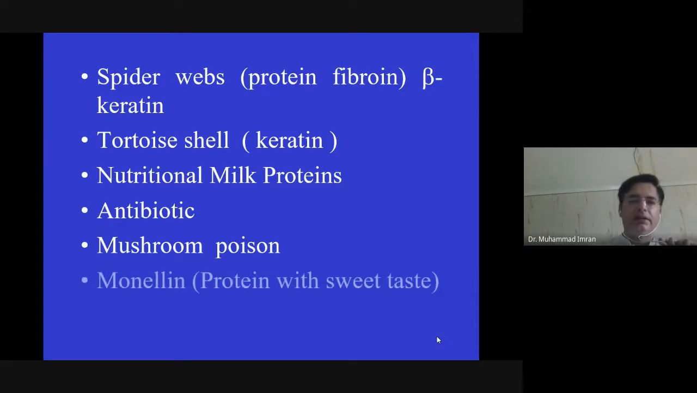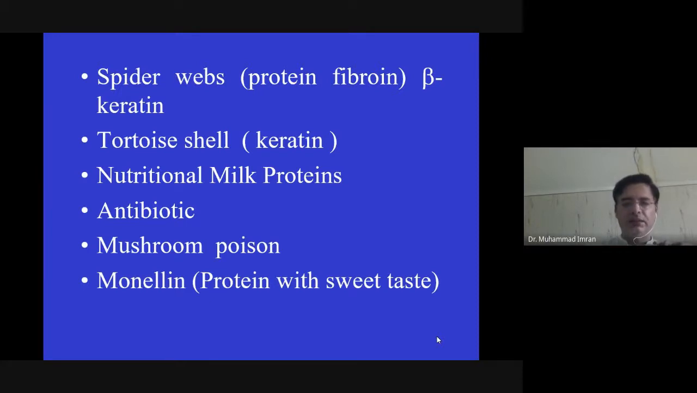Similarly, spider web is made up of a protein known as fibroin, which is a beta type protein, which means it contains many beta sheets. So, spider web is made up of a protein known as fibroin. Similarly, tortoise shell is made up of a protein known as keratin.